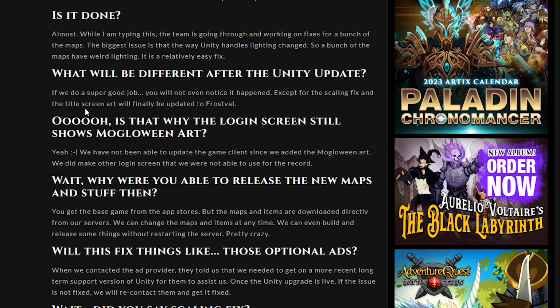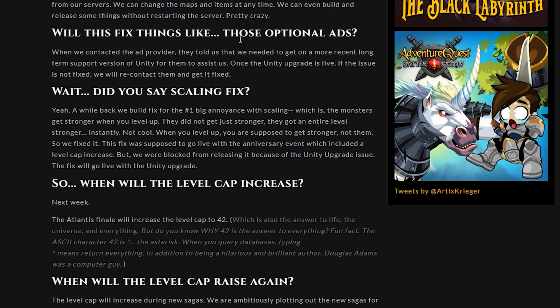One of the big questions: those optional ads. So you know those ads that people can click on, watch an ad, and get some free dragon crystals? This has not been available for a while. However, hopefully with this new version of Unity, this will be available, because when they spoke with the ad provider, they said that they can't support the old version, so they had to have the more recent long-term support version of Unity. And so if the ads aren't working with this new upgrade, they will be recontacting the ad provider to get it fixed. So those optional ads should be returning.